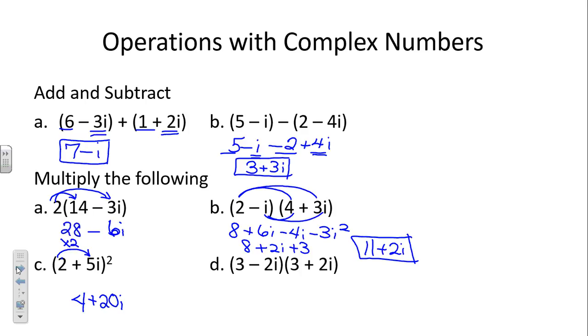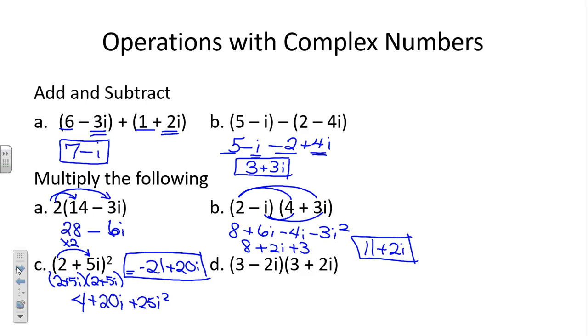So 25i squared becomes, i squared is actually negative 1. So we'll have a negative 25. Negative 25 and 4 is, so negative 21 plus 20i. And again, if it helps to just rewrite it as 2 plus 5i times 2 plus 5i and FOIL it out, by all means do that. Okay?